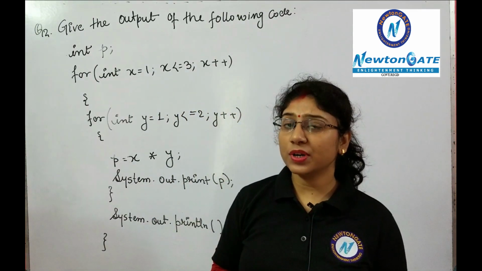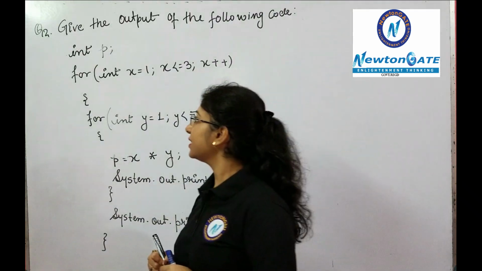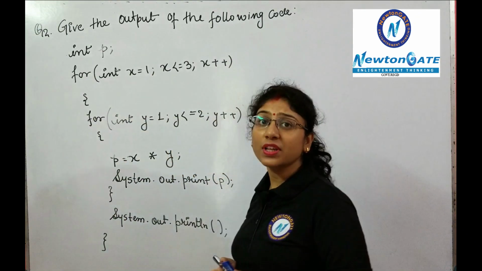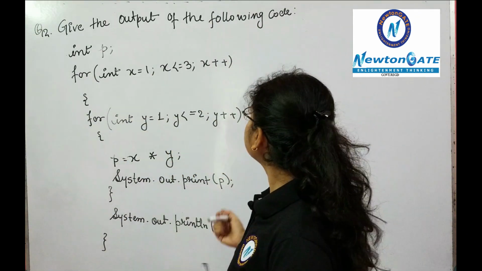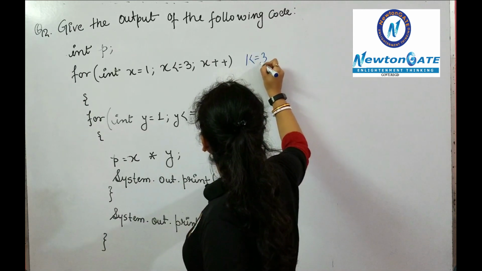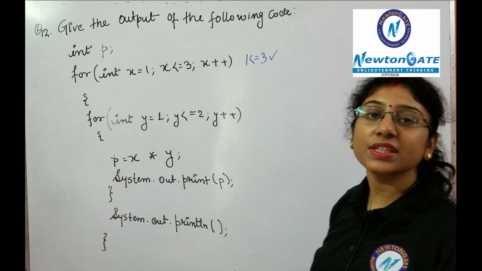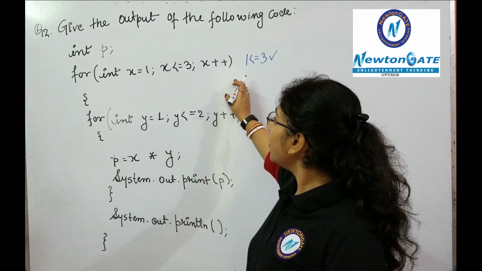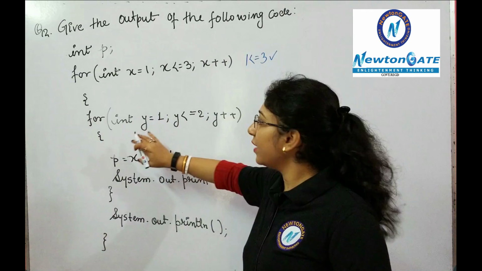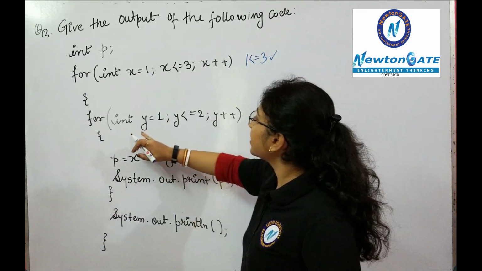Now let's simply put the values and do the execution and see the output of the code. So here, the value of x is 1, right? Now put the value in the given expression, that is 1 is less than equals 3. The condition is true. As the condition is true, the control will move inside the other loop and will execute it. Clear?